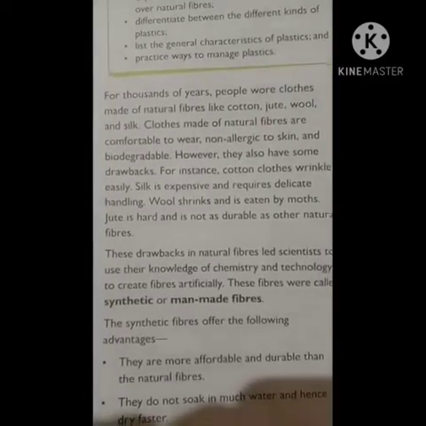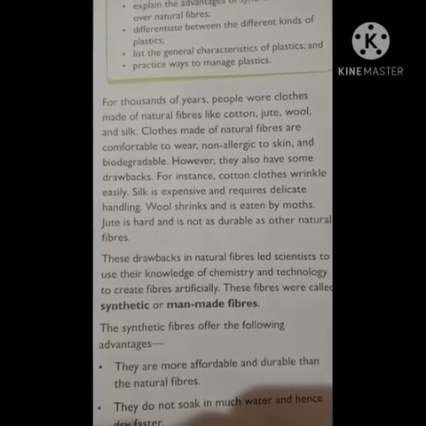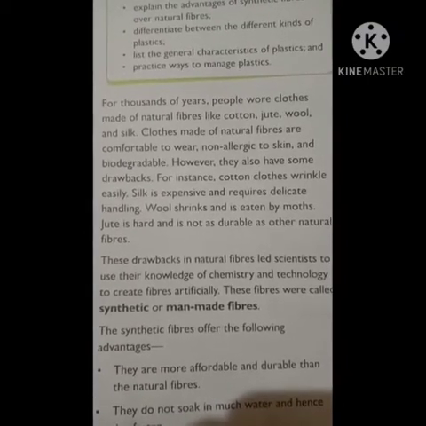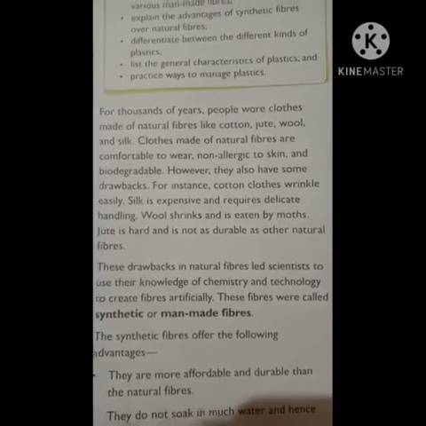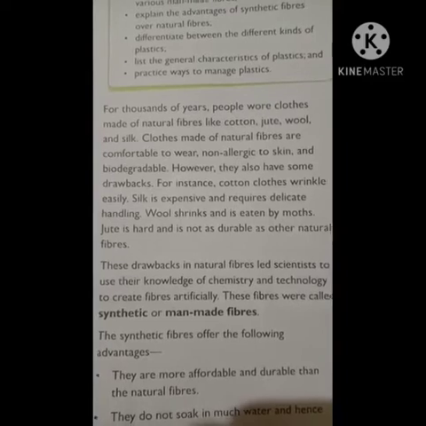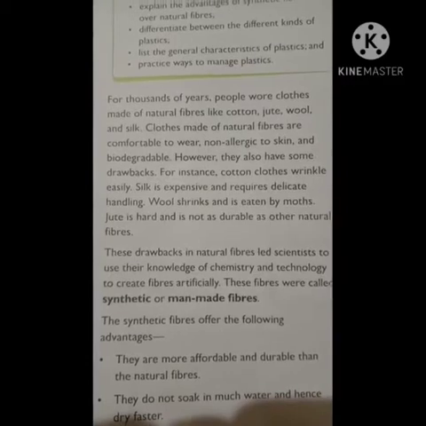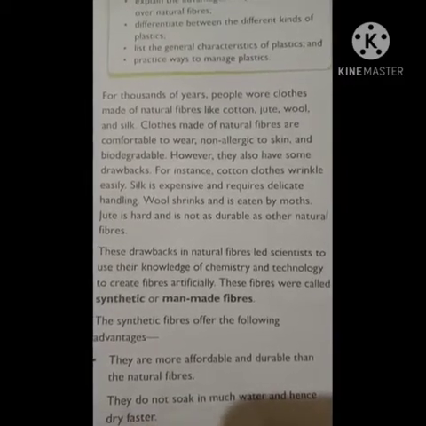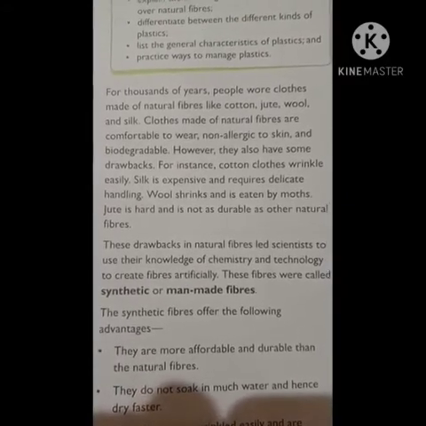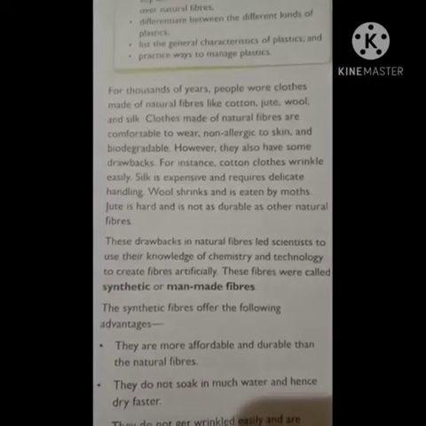And these drawbacks in natural fibers led scientists to use their knowledge of chemistry and technology. So keeping all these drawbacks in mind, what scientists did was they used their own knowledge and also knowledge of chemistry and technology to create fibers artificially. That means man-made ones. So these fibers are synthetic. We call such fibers which are artificially made synthetic, or we call them man-made fibers.